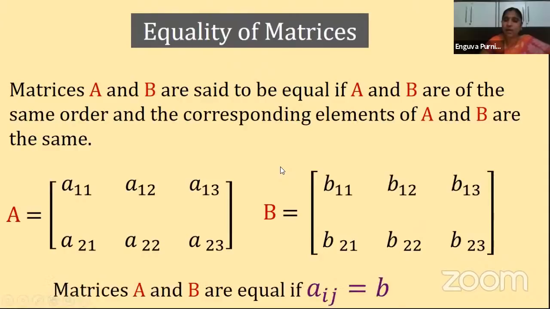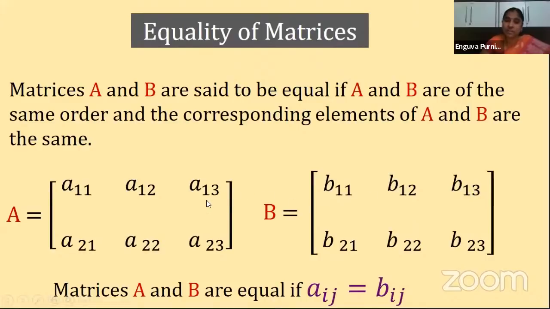Now, matrices A and B are equal if Aij is equal to Bij. Aij means every element is Aij only. Yes or not? Here Aij and here it is Bij. Where A11 is there, here B11 is there. So ij must be same. So this element and this element must be same. Clear? The same element should be there in the same position. Similarly for all elements here. Understood? Then we say that the two matrices are equal.